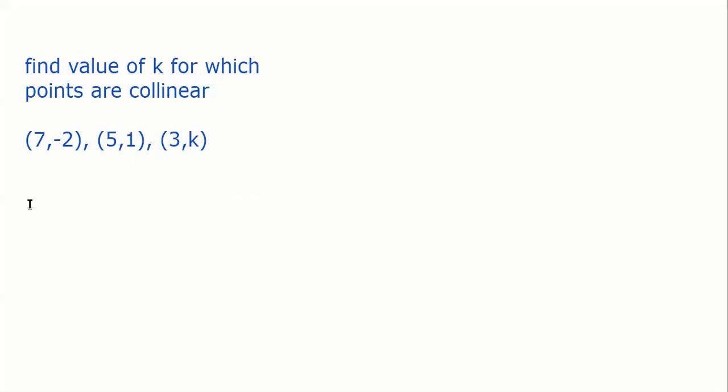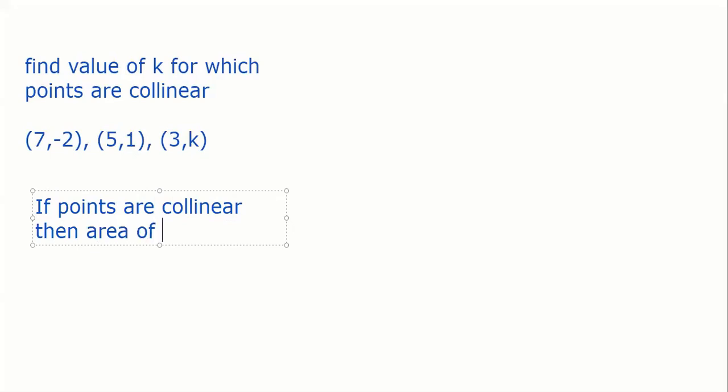So guys, I told you earlier, that is distance; we don't need that. If points are collinear, can it form a triangle? No. If the points are collinear, meaning they are all on the same line, then a triangle will not be formed, right, guys?